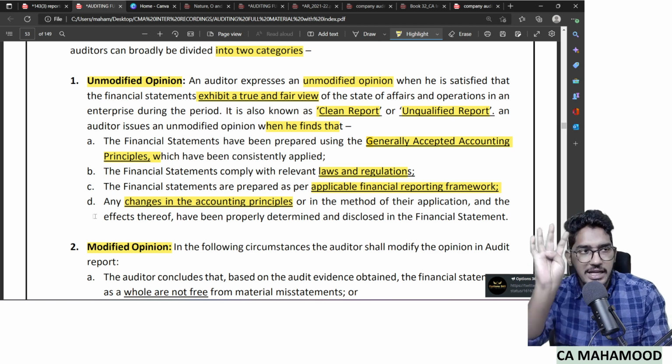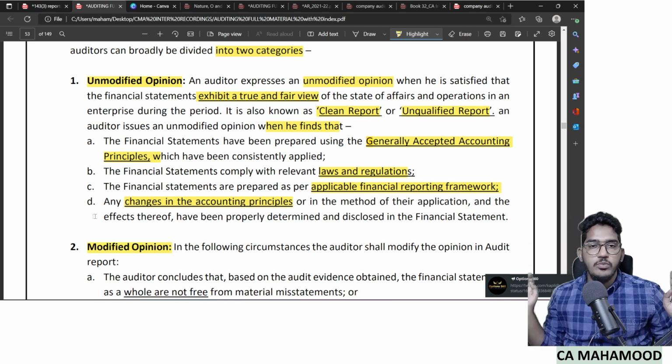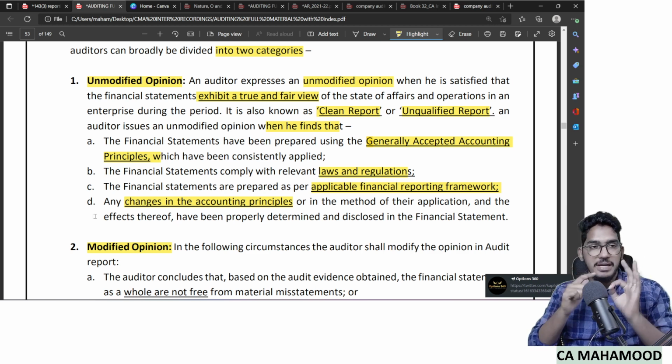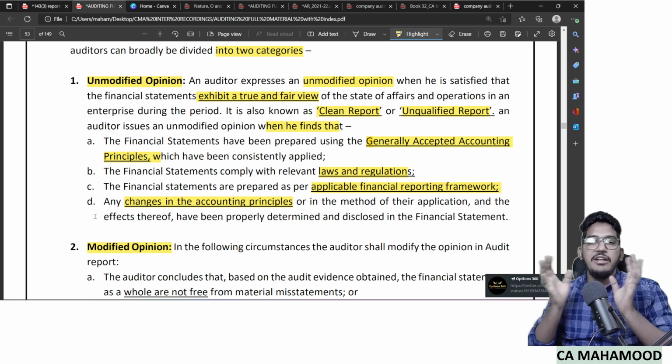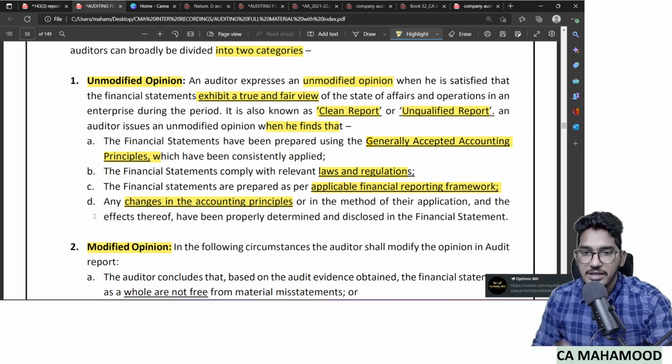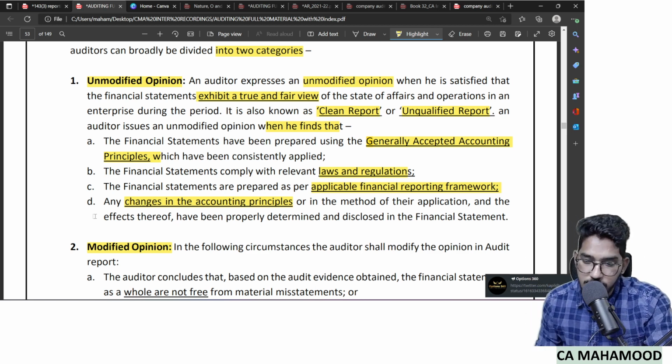Just for example, they have given 4 points. What does unmodified opinion indicate? It indicates financial statements are prepared as per GAAP, as per laws and regulations, as per the applicable financial reporting framework, and if any changes in the accounting policies are there, they have been properly disclosed. Now coming to modified opinion.